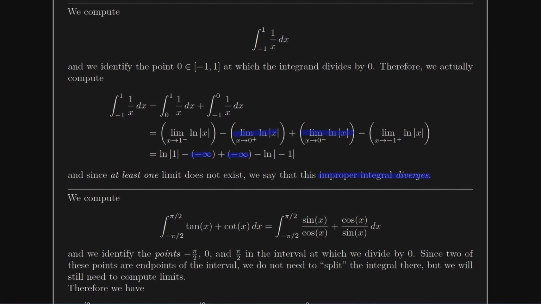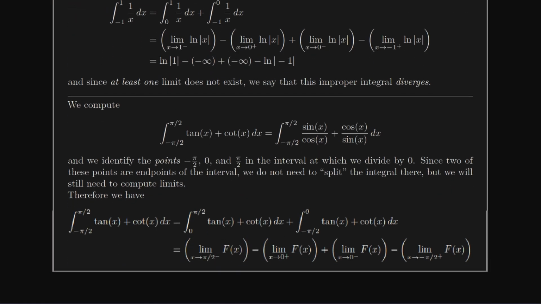If you want to give that answer 0, spend 5 more years in math and figure out what the Cauchy principal value means. Otherwise, you have to tell me that it diverges. We've got one more example here.